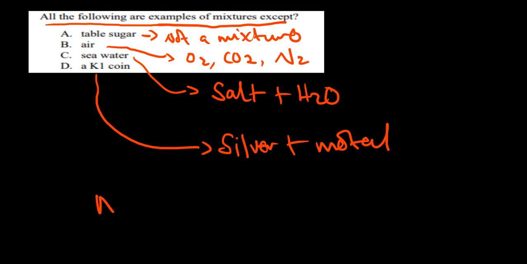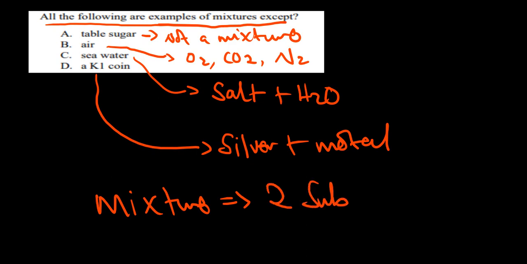Okay, so a mixture is just a combination of 2 substances. So you have 2 substances that are combining to form 1 substance. Okay, so we see that A is the only one which is not a mixture, because table sugar is purely sugar. Air is a mixture, seawater is a mixture, a 1 kwacha coin is a mixture.